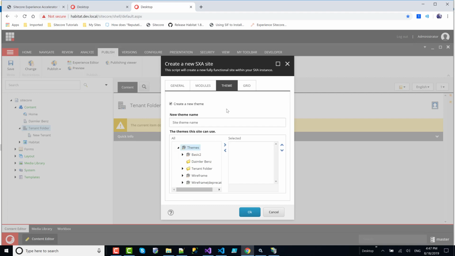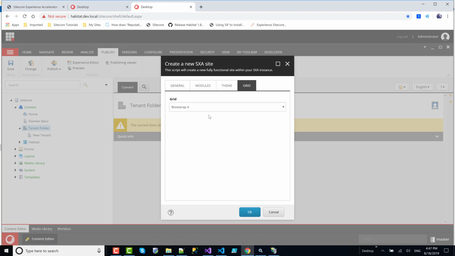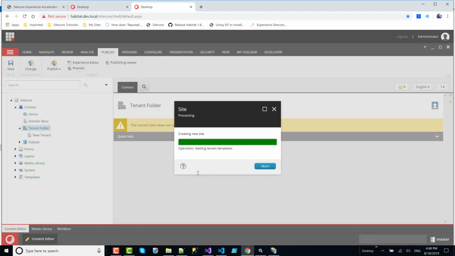Create a new team, and it's good practice to create a new team. And our site is test site team, and we want to have a wireframe, a Bootstrap 4. Okay, and this will create a site for us.